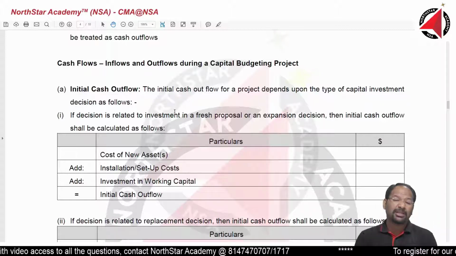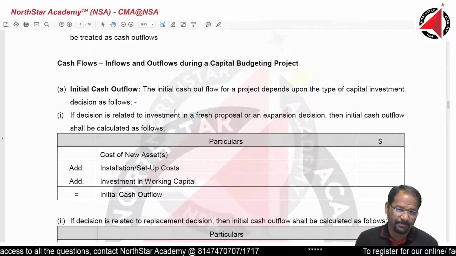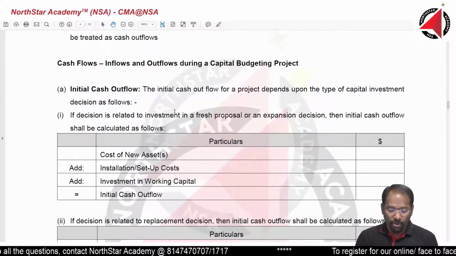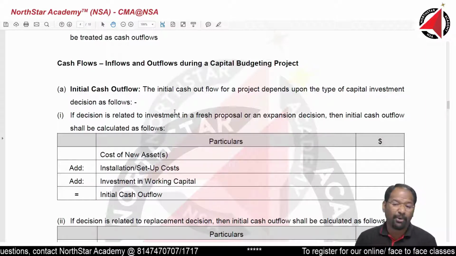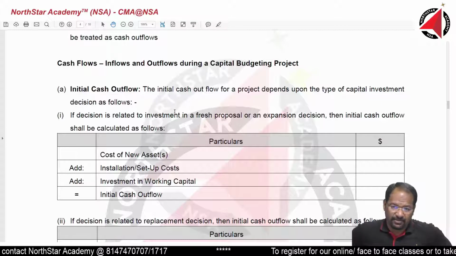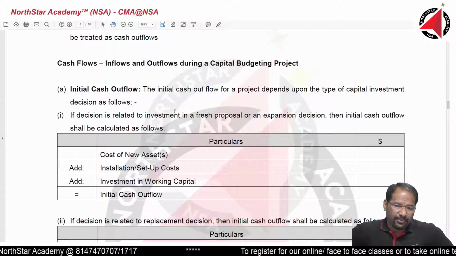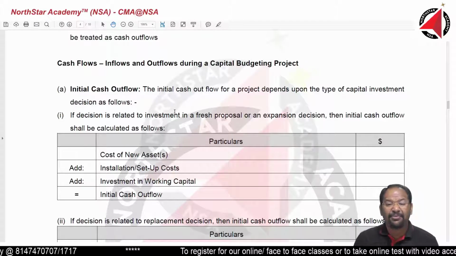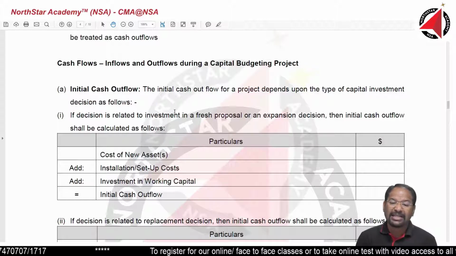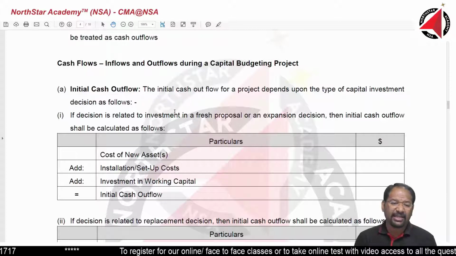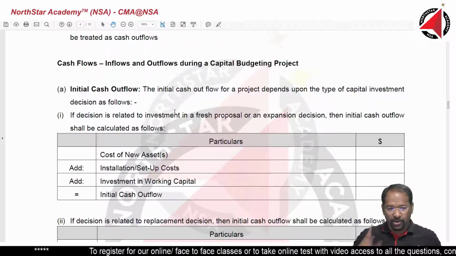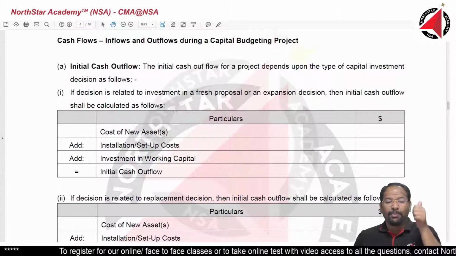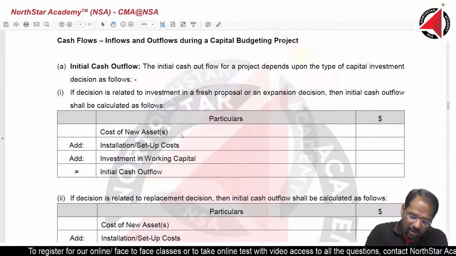Now, how much money are you going to invest? So the initial cash flow for a project depends upon the type of the capital investment decision. First one, if the decision is related to investment in a fresh proposal or an expansion proposal, then initial cash flow shall be computed as follows. So we are going to buy a new machinery. So this is the cost of the new asset.